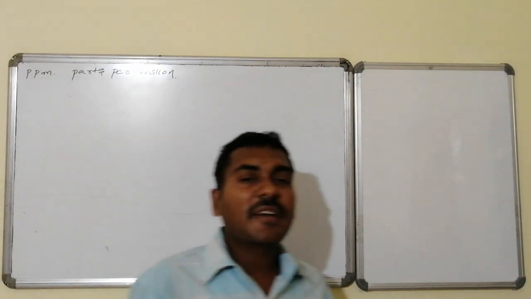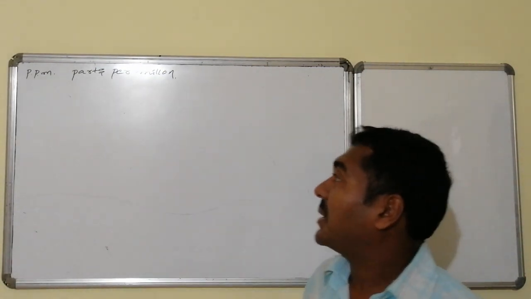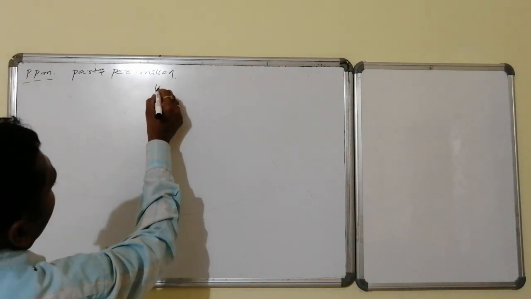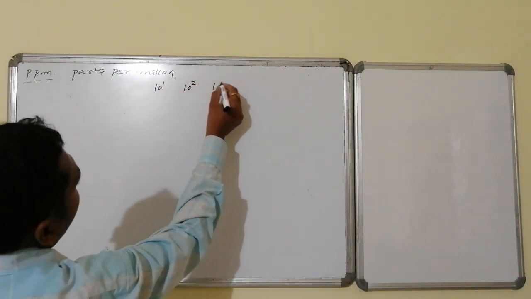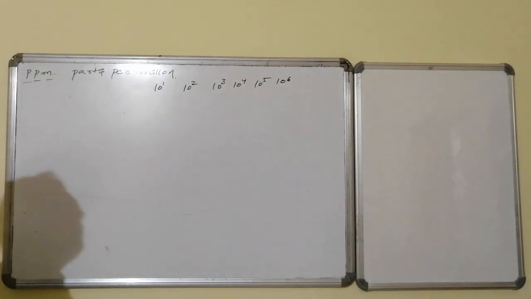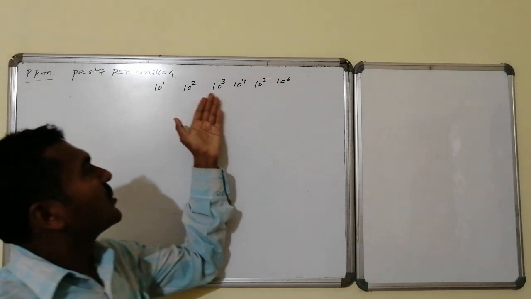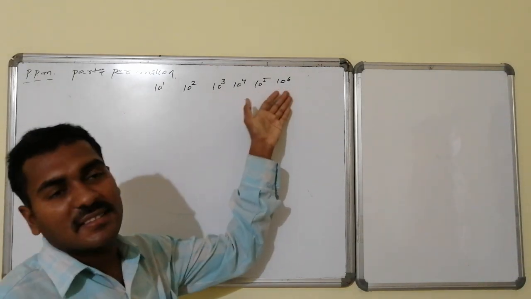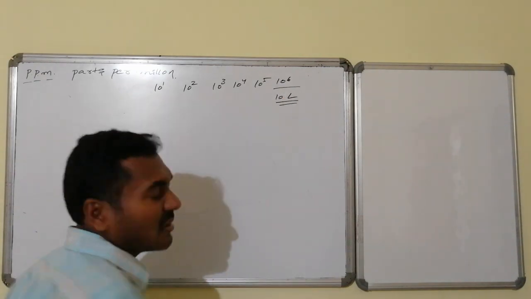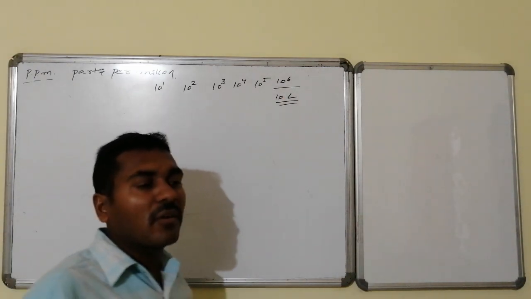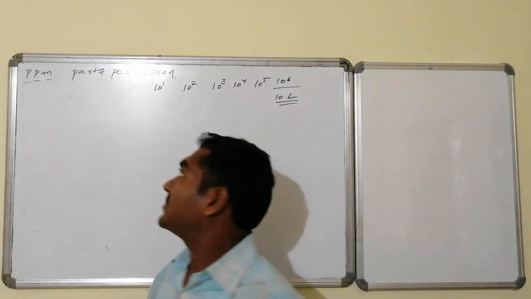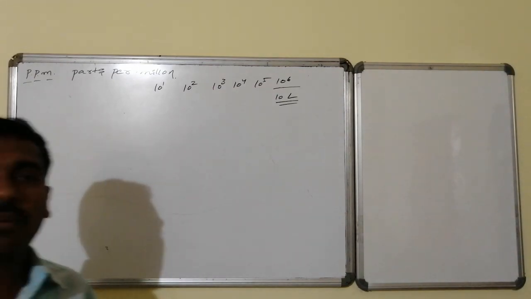Another important primary concentration unit is ppm. ppm stands for parts per million. Million: this is 10 power 1, 10 power 2, 10 power 3, 10 power 4, 10 power 5, 10 power 6. This is tens, hundreds, thousand, 10,000, lakh, and this is 10 lakhs. This 10 lakhs is known as 1 million. Yes, 10 power 6 quantities of any substance is known as a million units of quantity. So ppm stands for parts per million.